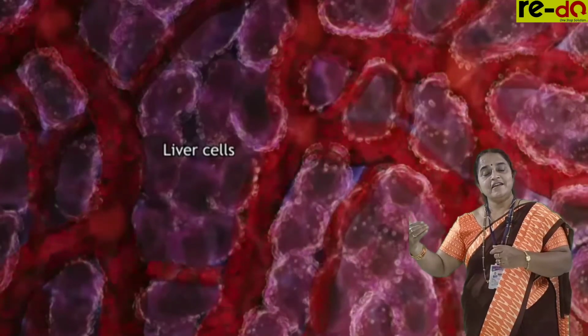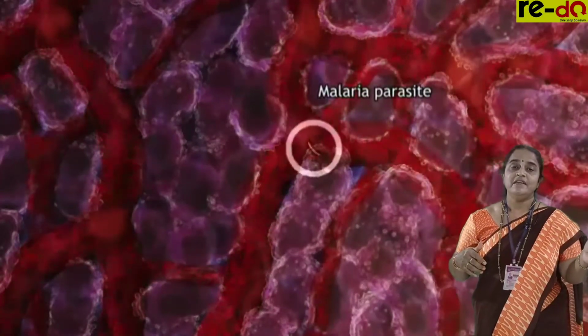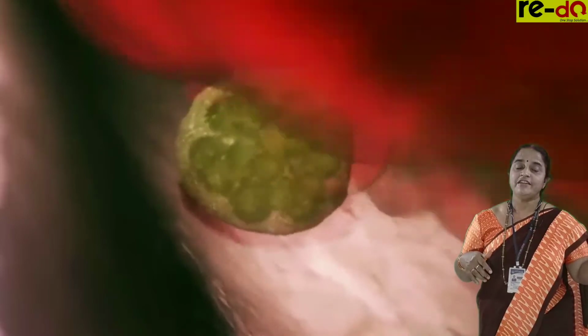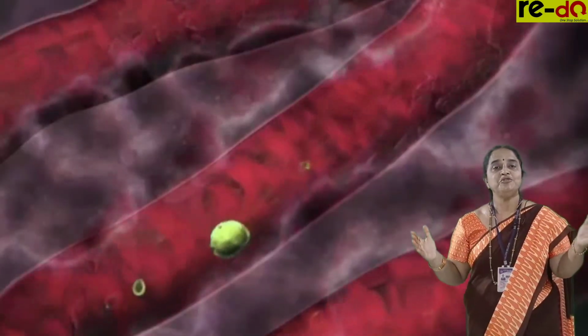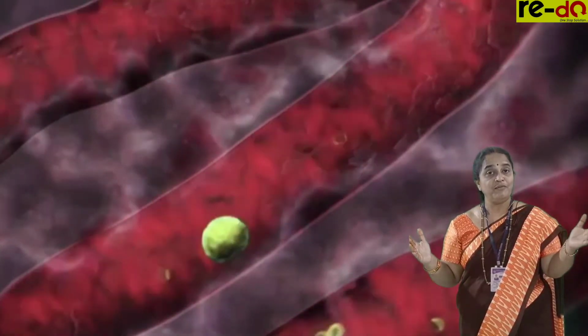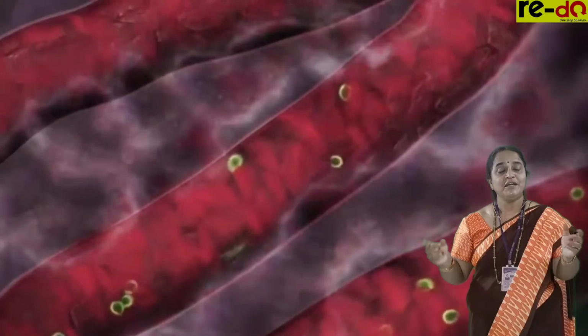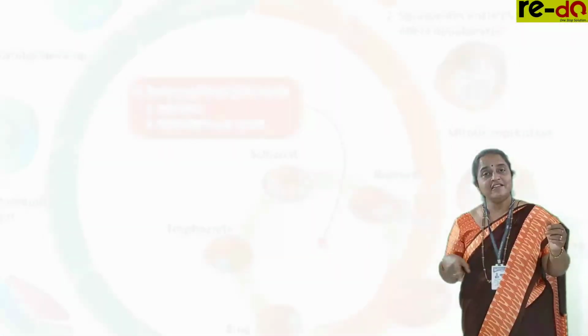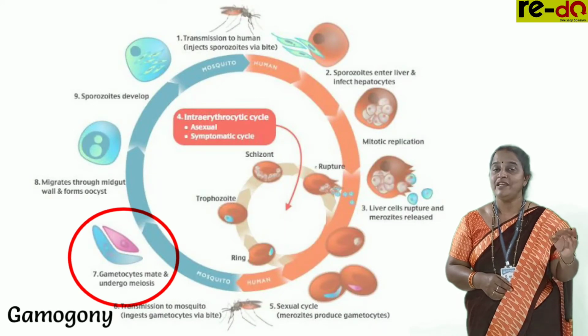The liver cells are infected, producing gametocytes, and they get differentiated in the RBCs, and the infected RBCs start rupturing and releasing free mature gametocytes in the blood flow. At this stage, the person develops malarial symptoms, and this second phase in the life cycle of the malarial parasite is known as gamogony.